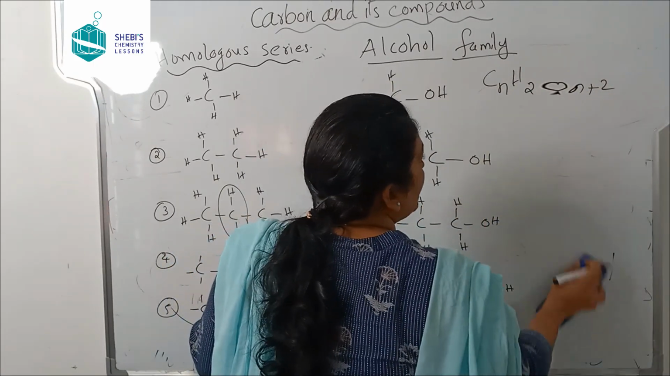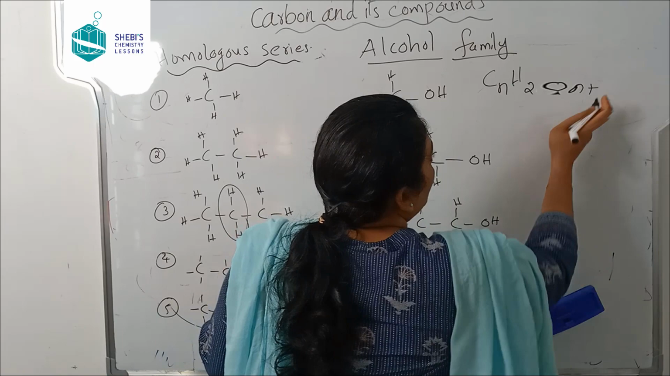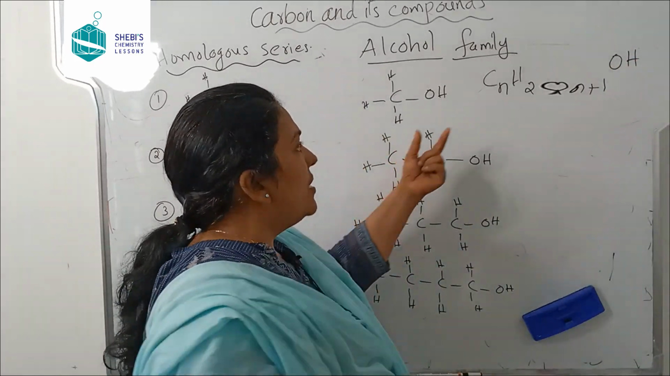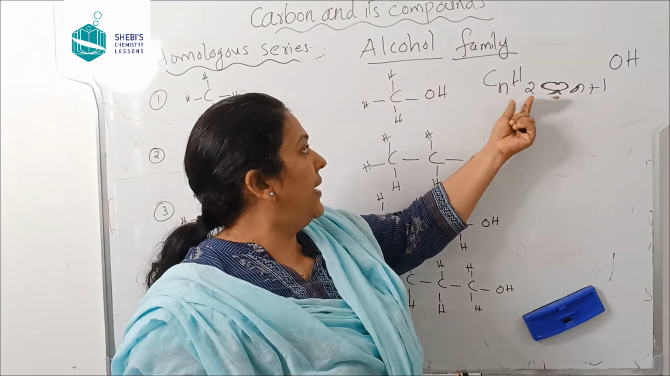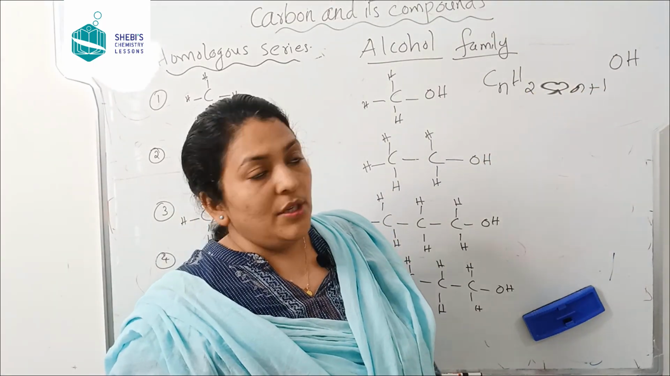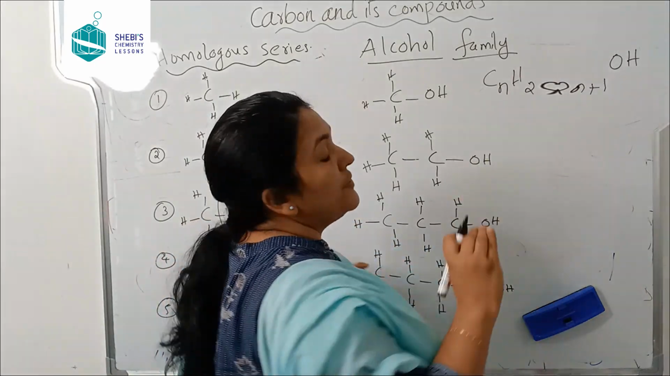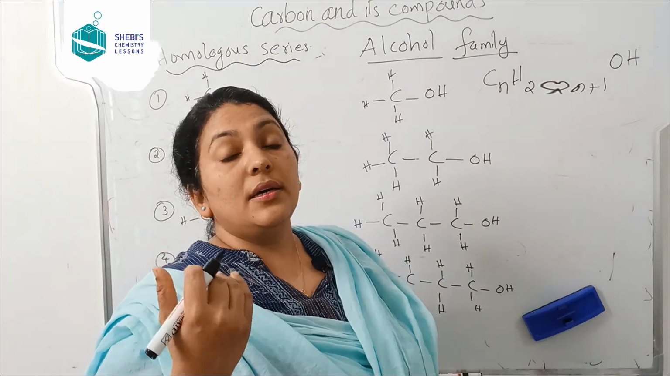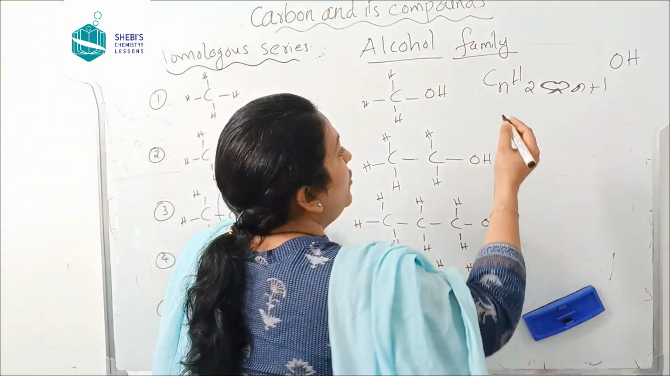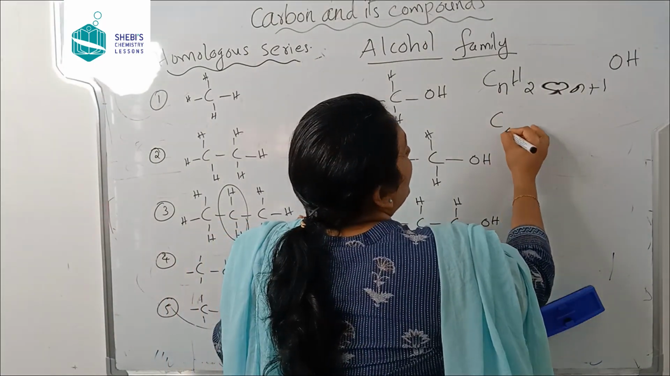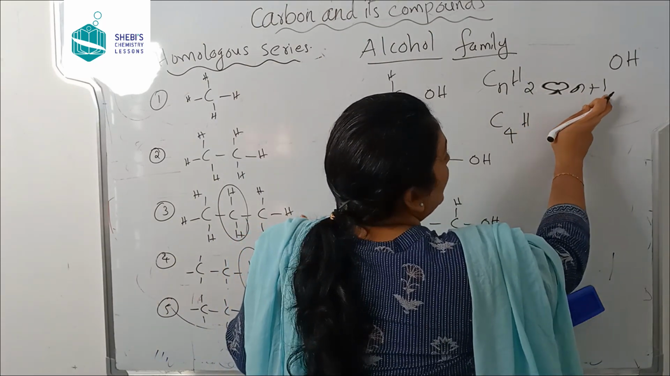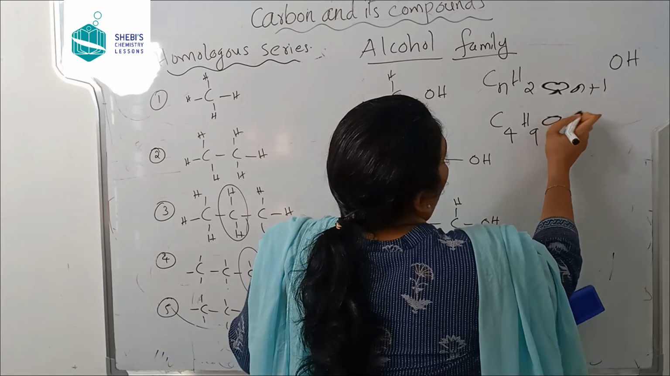So one hydrogen is removed. One hydrogen is removed by one OH. So what is the general formula? CnH2n plus 1 OH. Clear? For example, if somebody is asking you to write the formula of butanol, okay? How will you write? Butanol 4, C4, H2 into 4, 8 plus 1, 9, OH.